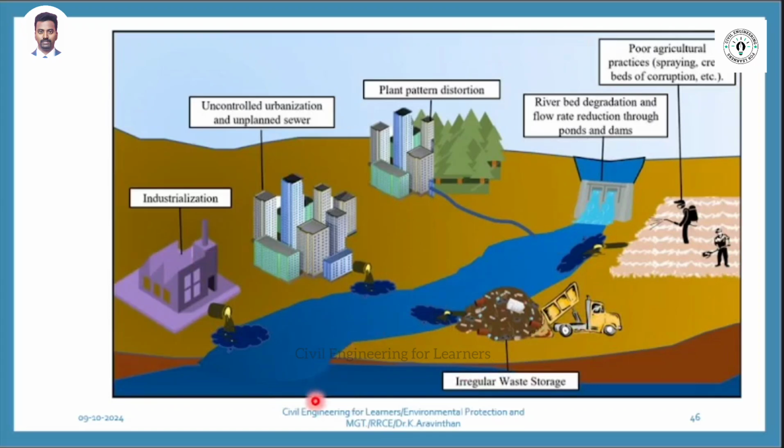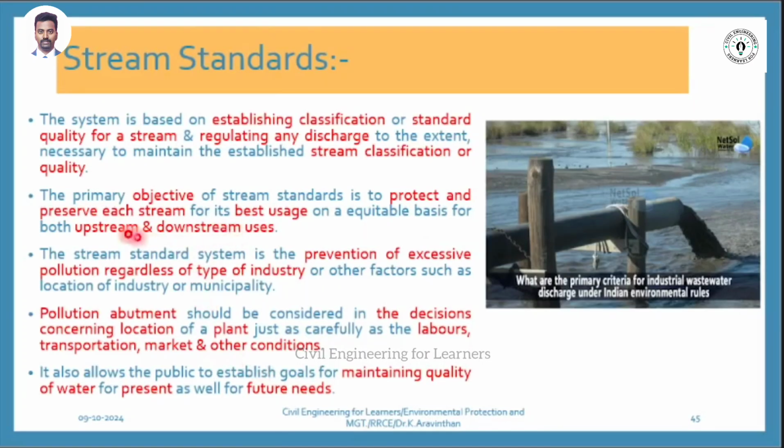Now, what is the upstream side? Nearby the dam is called the upstream side. What is the downstream side? After all the waste, this is called the downstream side. So both the upstream and downstream sides should have a best use. There should not be too much pollutant after the waste discharge.